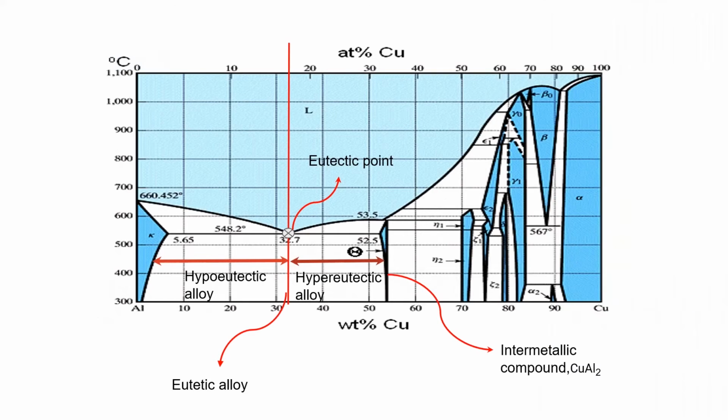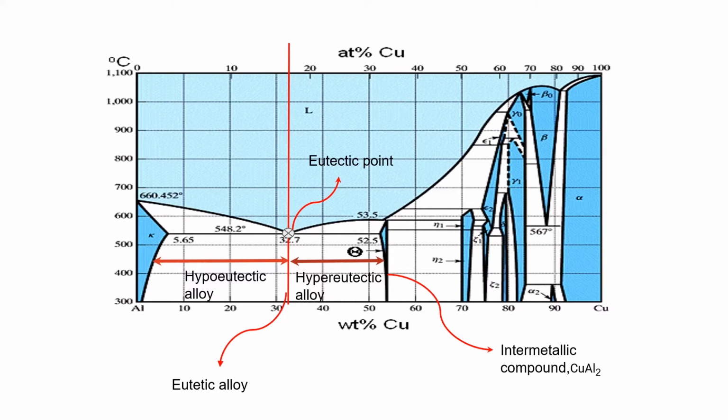I'm Johnny. For question 2, I discuss the phase diagram. The eutectic alloy in the Cu-Al phase diagram has a composition of 32.7% copper, and the isothermal reaction also happens at this eutectic point, where the alloy solidifies at a constant temperature of 548.2 degrees Celsius. A composition less than the eutectic alloy is considered a hypoeutectic alloy, and a composition more than the eutectic alloy is considered a hypereutectic alloy.